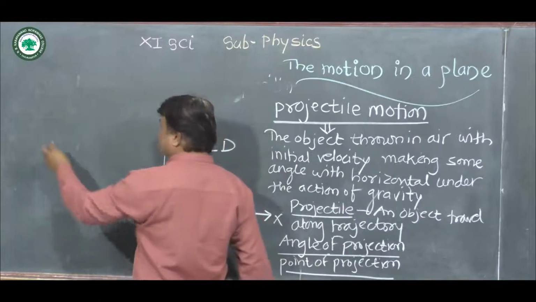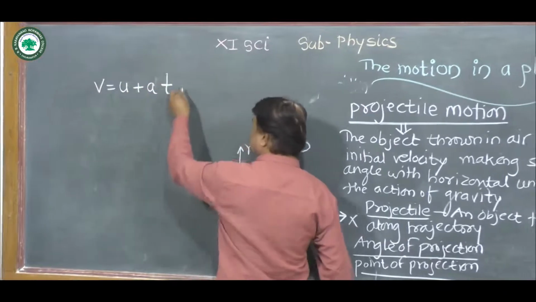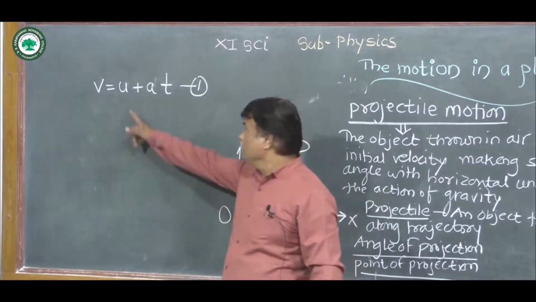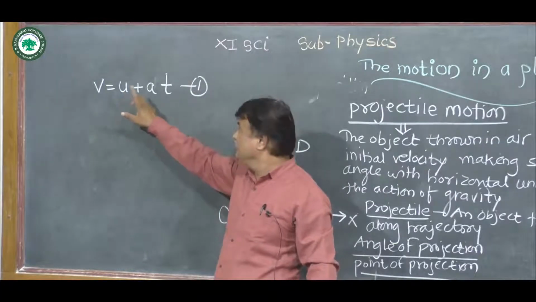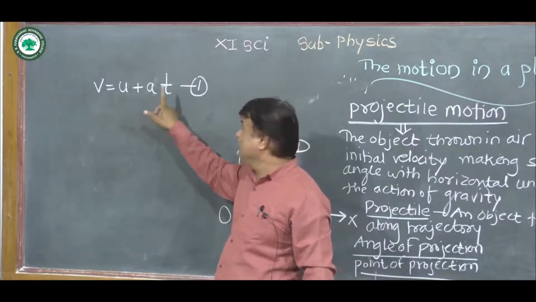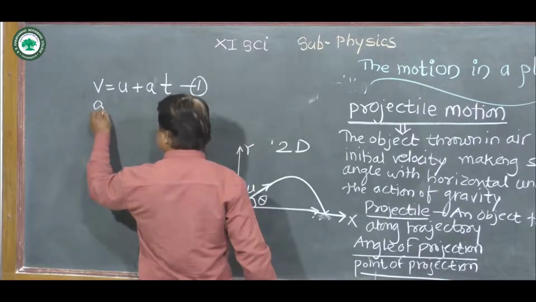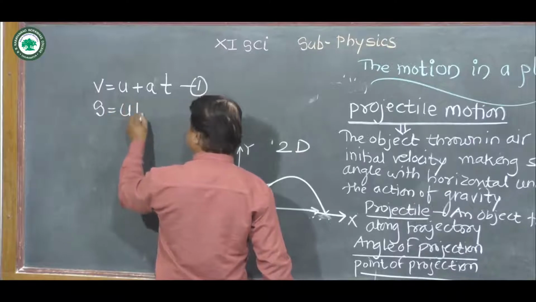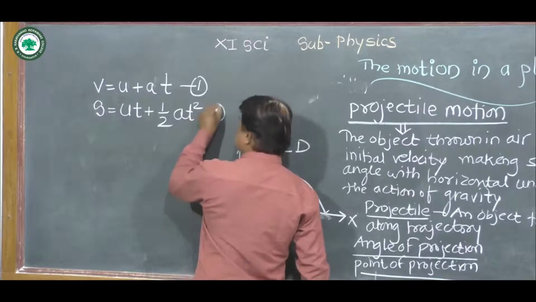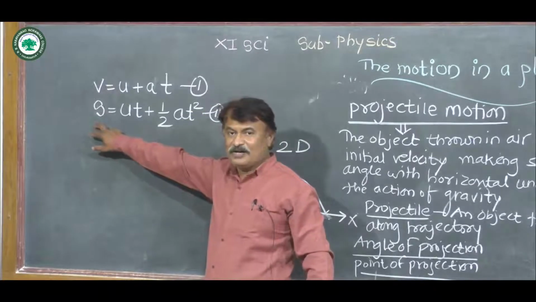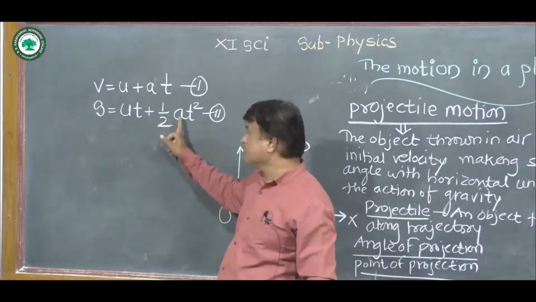So first kinematical equation is given by v = u + at. In that case, v is the final velocity, u is the initial velocity, a is the acceleration, and t is the time. For second kinematical equation, we get displacement s = ut + half at squared. So in that case, s is displacement of an object, u is again initial velocity, t is the time, a is the acceleration due to gravity.